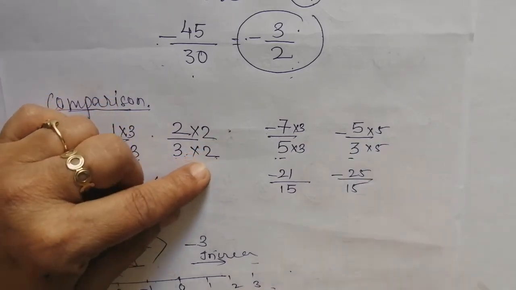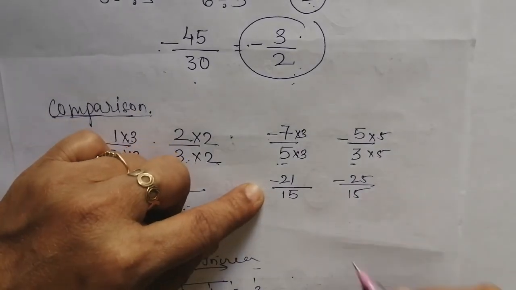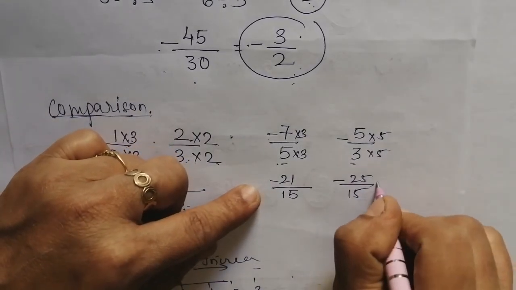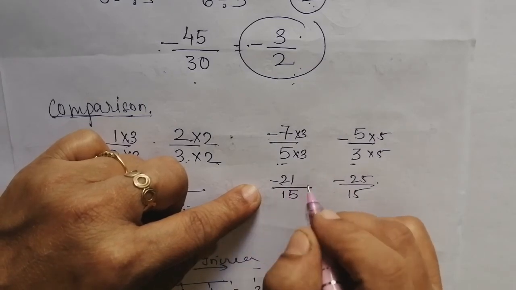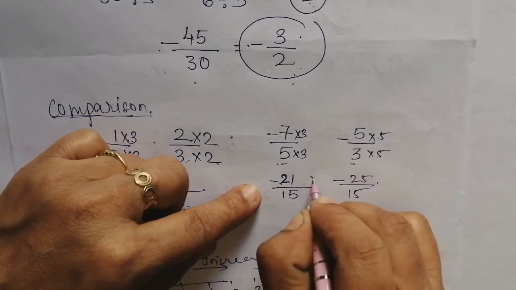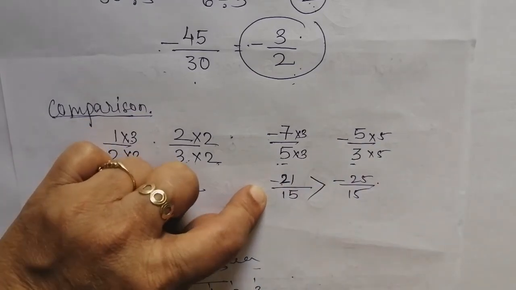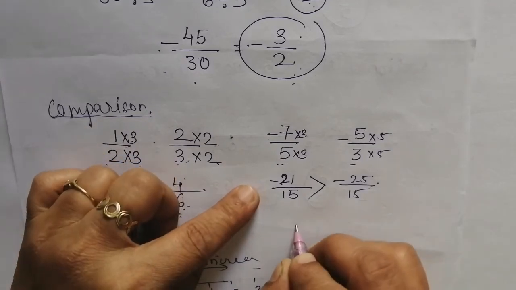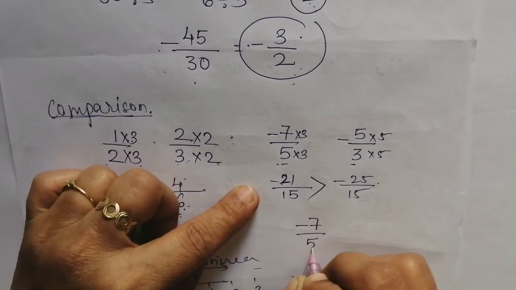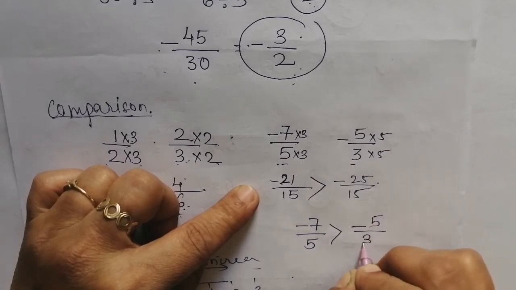Here we can say this is minus 21 and this is minus 25. Now if we compare the numbers, minus 21 is greater than minus 25, and that's why minus 7 by 5 is greater than minus 5 by 3.